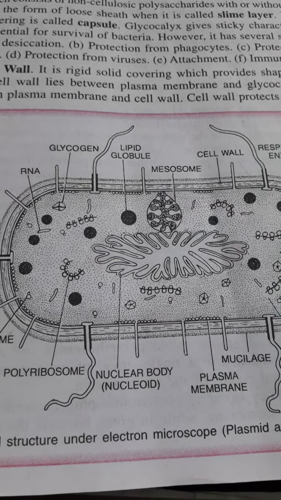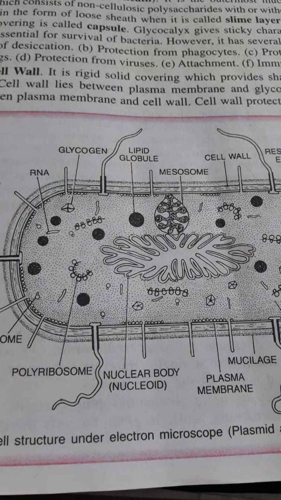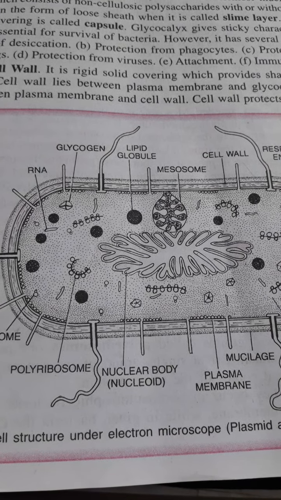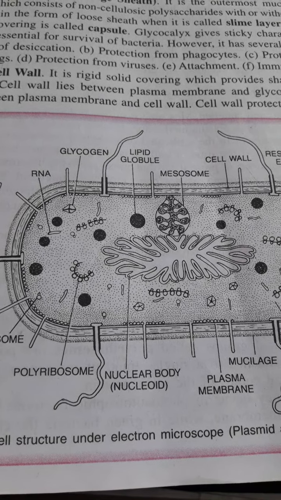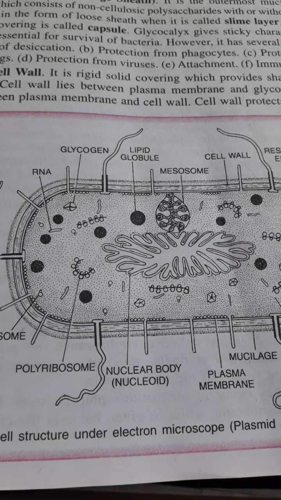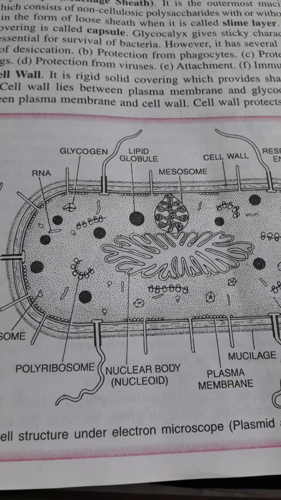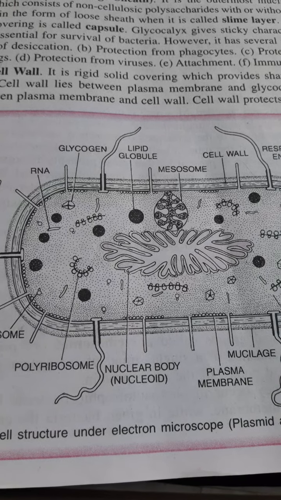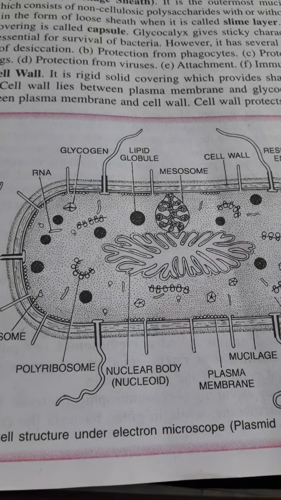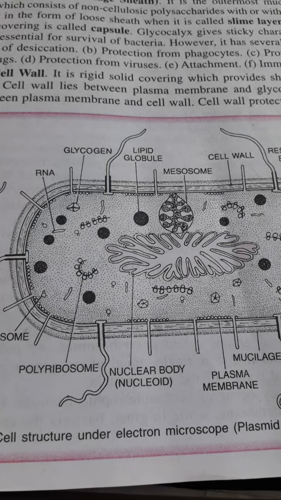Then their genetic material is actually absent, only DNA is present, which is a naked DNA. Okay, then the cell wall consists of peptidoglycans. Their structural organization is very simple. The ribosome present is 70S. Sap vacuoles are absent, gas vacuoles are only present. Sexual reproduction is completely absent. Only asexual reproduction takes place with the help of binary fission.